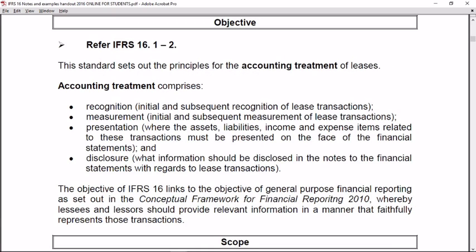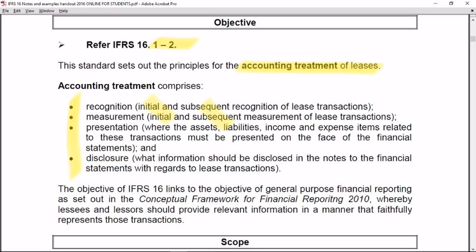The objective of IFRS 16 is found in paragraph 1 to 2. This standard sets out the principles for the accounting treatment of leases. As you know, accounting treatment comprises recognition, measurement, presentation, and disclosure. Under both recognition and measurement, we will again look at the initial stages as well as the subsequent stages.